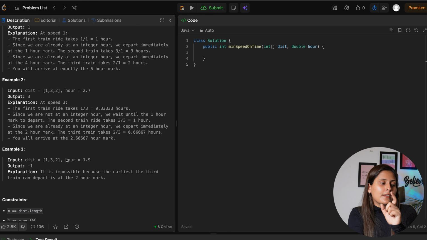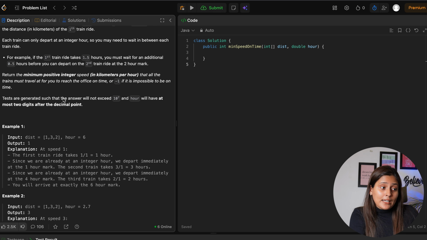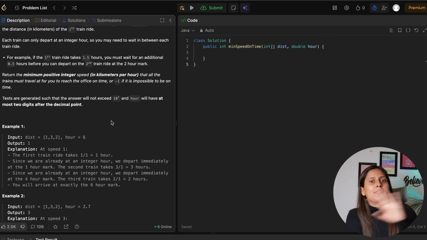So basically you will see here now in the third example you can take the base case also. How the base case will be depends on the lower and higher value you are going to select. So definitely the minimum speed will be 1. But what is the maximum speed? If you see here, the question says it cannot go beyond 10 power 7. Meaning 10 power 7 can be my answer.